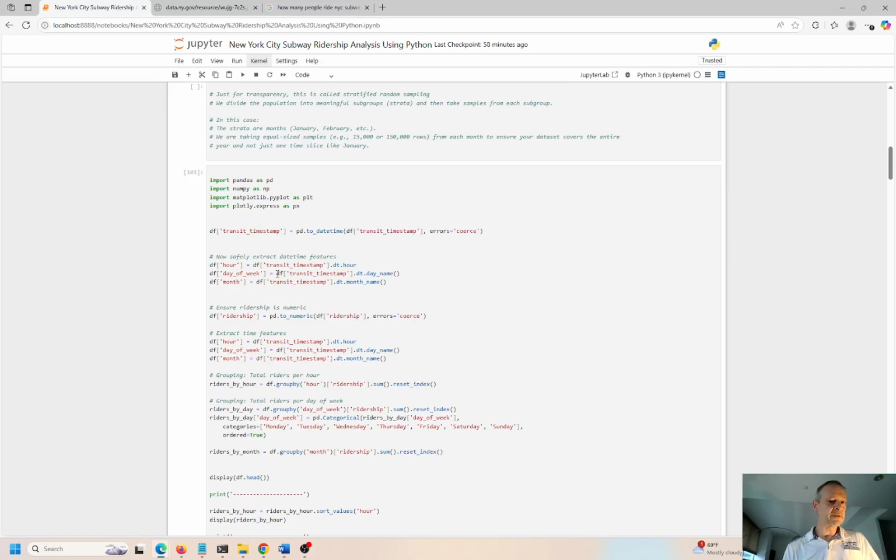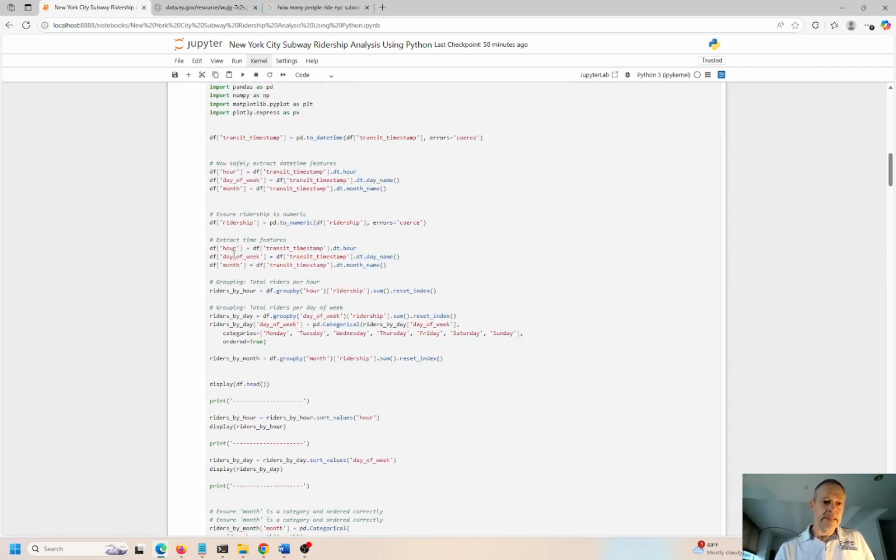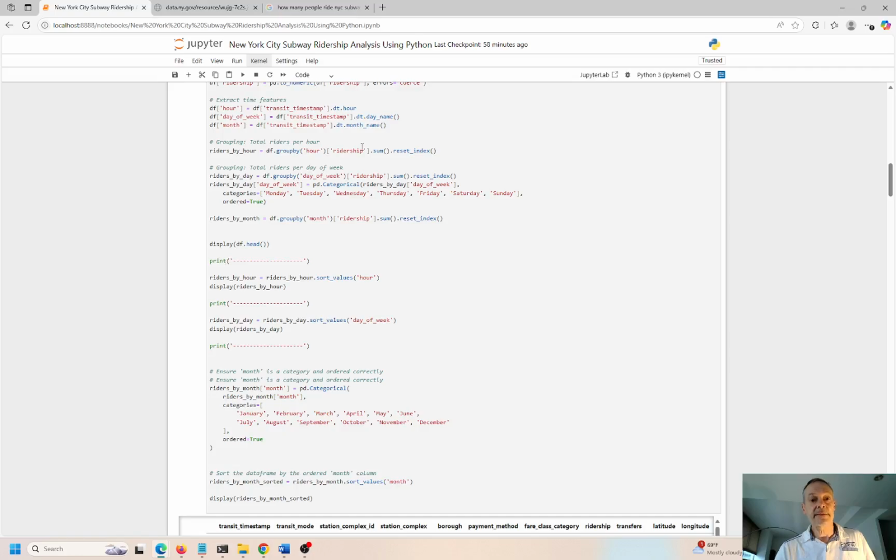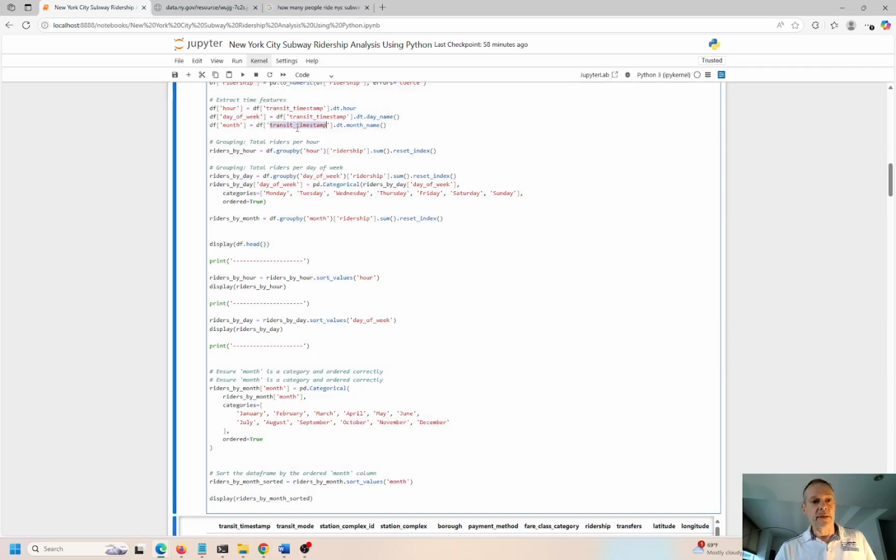So this is called feature engineering. I'm basically just parsing out from that timestamp right there that has all kinds of details. I just want to chop it up and make it a little bit easier to work with. So I have hour, day, and then month, and then making sure that this is actually a real timestamp, okay? And then looking at riders by hour. So we're doing a group by hour, and then summing all these, right? So we get the comprehensive number of customers that go through each station by hour, right? So again, the time of the day, I think they give it to us per minute, but we're aggregating that up into hours.